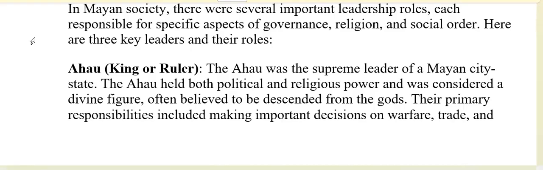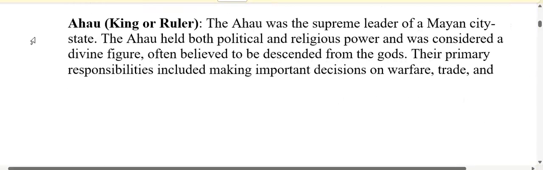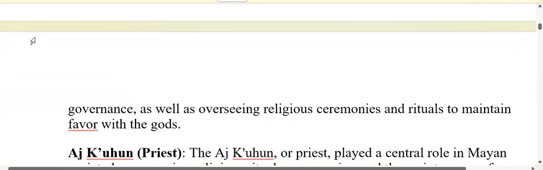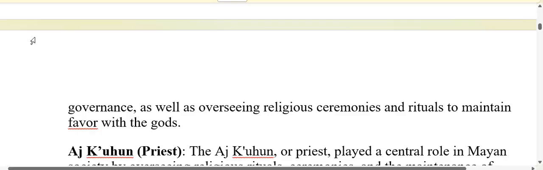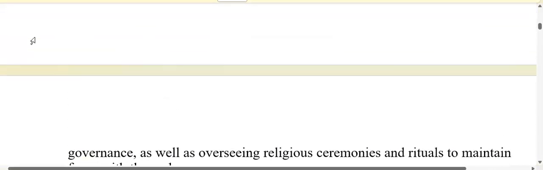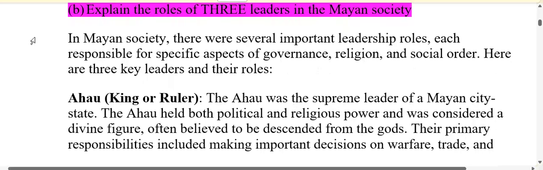He held both political and religious power and was considered by the Mayans to be a divine figure, often believed to be descended from the gods. His primary responsibilities included making important decisions on warfare, trade, and governance, as well as overseeing religious ceremonies and rituals to maintain favor with the gods. So, one of the 3 leaders in the Mayan society was the Ahau.